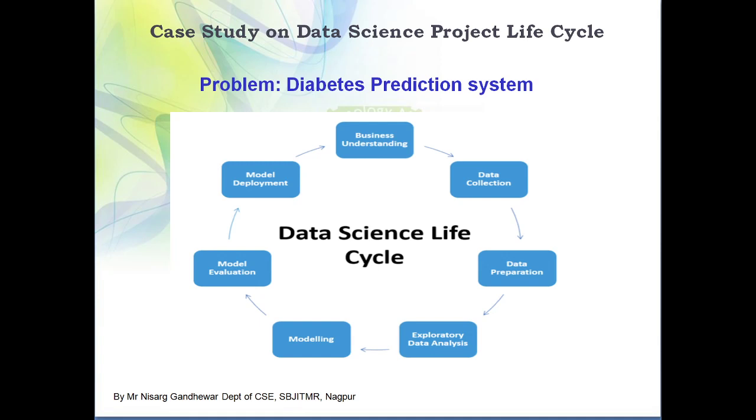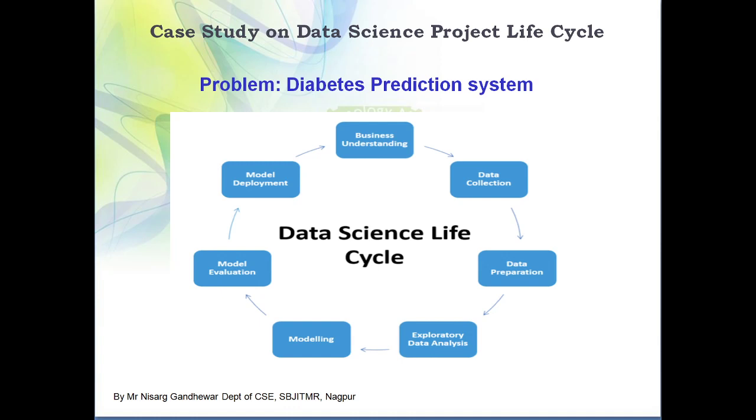So the parameter accuracy is going to vary from problem statement to problem statement. In some problem statements accuracy is very important. In a particular problem statement, you might have heard about the confusion matrix. Confusion matrix involves true positive, false positive, false negative, and true negative. These kinds of things are there, so it is going to vary from problem to problem.